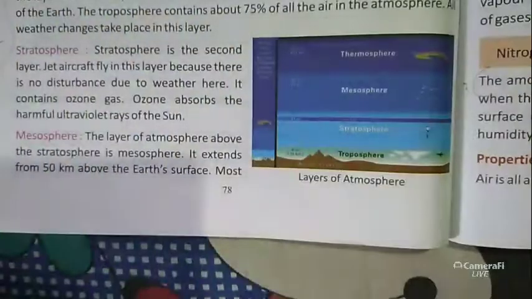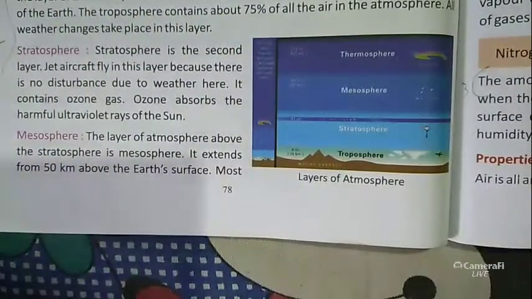It extends 50 kilometers above the Earth's surface.